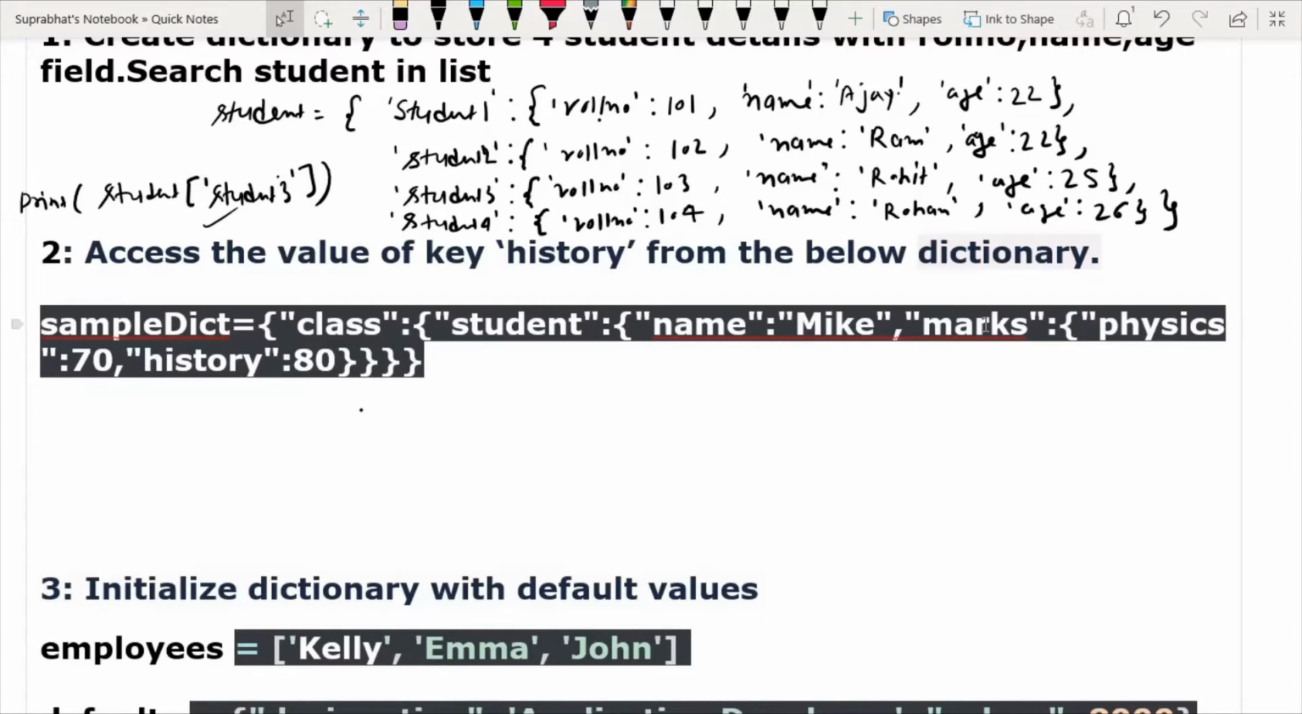This is a nested dictionary in which we have class, class contains student, and student contains two items, that is name and marks. So the question is: access the value of key history from the below dictionary. How can we print the history marks from this dictionary?